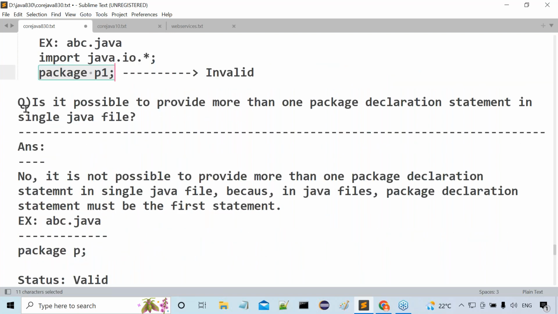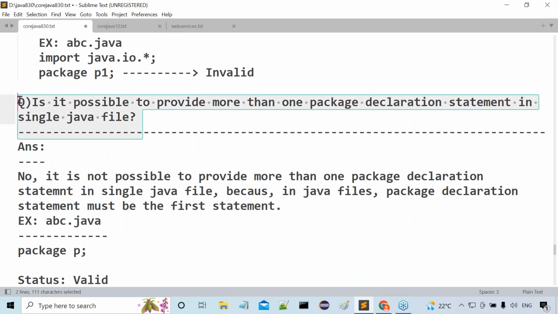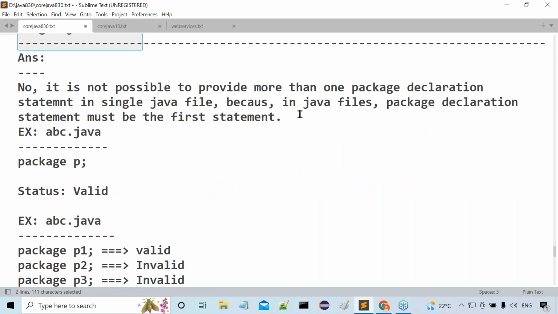Next, we have an important interview question. What was that question? I asked you there: is it possible to provide more than one package declaration statement in a single Java file? Possible or not possible? Not possible. No, it is not possible. Why is it not possible, guys? Now tell me. No, it is not possible to provide more than one package declaration statement in a single Java file. Why?